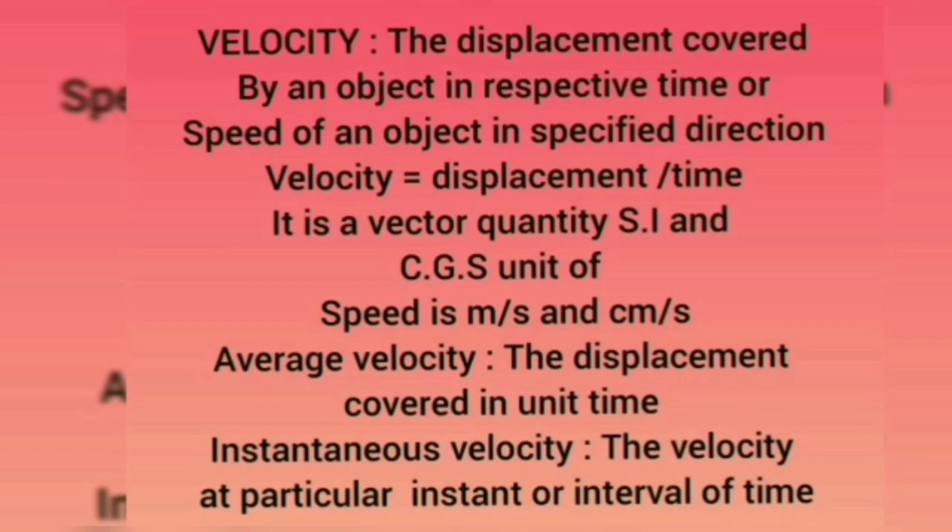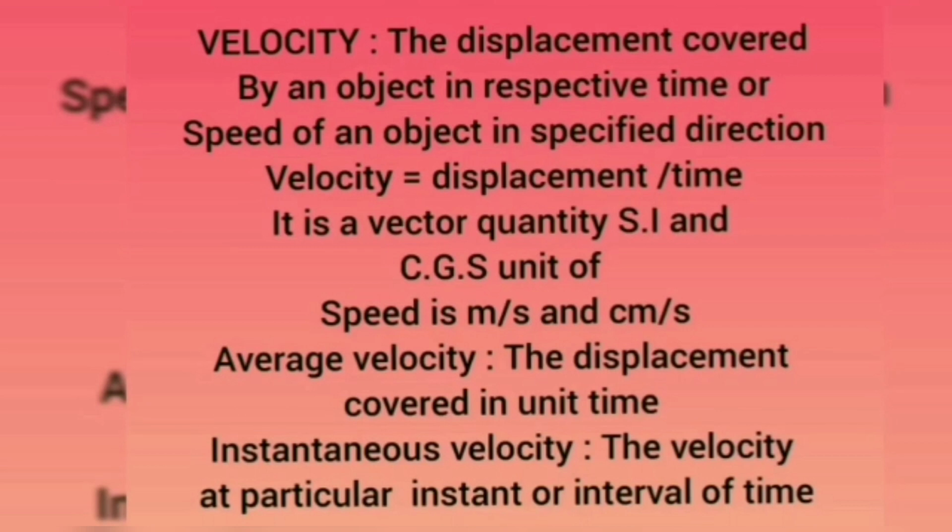CGS and SI units of velocity are centimeter per second and meter per second. Similar to speed, here also we have average velocity and instantaneous velocity. Average velocity is the displacement covered in unit time. Coming to instantaneous velocity, it is the velocity at a particular instant or interval of time.